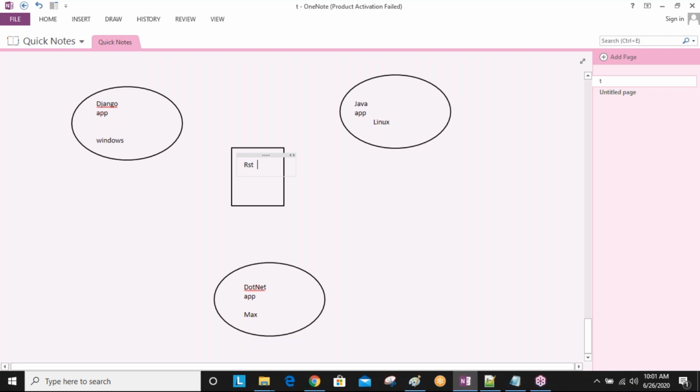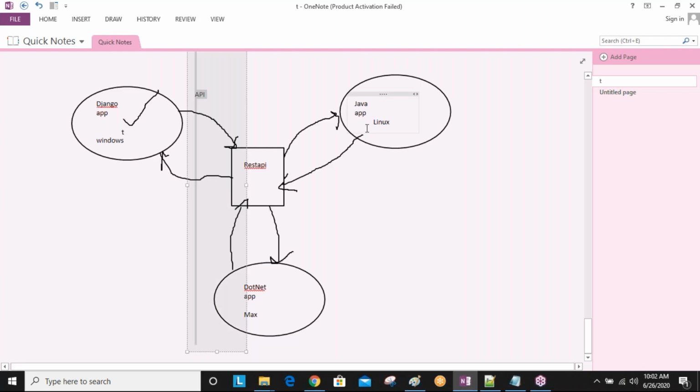If you are developing APIs using the REST API guidelines, then the APIs internally carry the data in the form of JSON. Do you understand that? So REST APIs carry the data in JSON format when communicating from one application to another application. That's why that JSON data can be easily understood by the other application. That's why we are getting the output successfully.